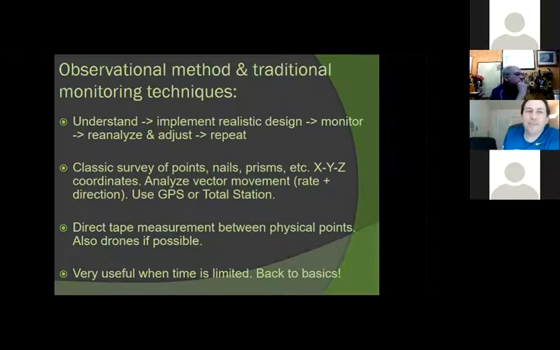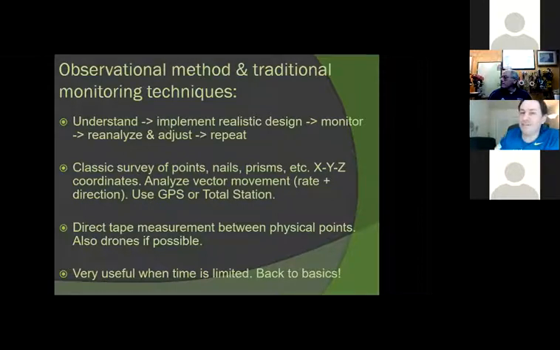The observational method is something that you do in real life every single day, but you don't realize you do it. And then the observational method applied to geotechnical engineering was really first discussed by Peck, one of the fathers of geotechnical engineering. So what is the observational method? The observational method is just to do observations, take any kind of readings, but basically try to understand what your problem is. Once you understand what your problem is, try to implement a realistic design.